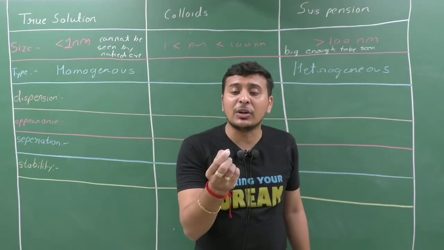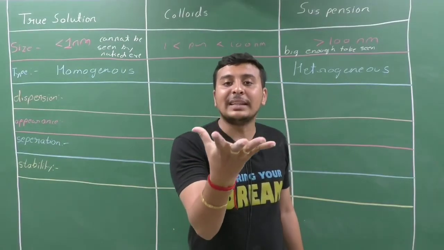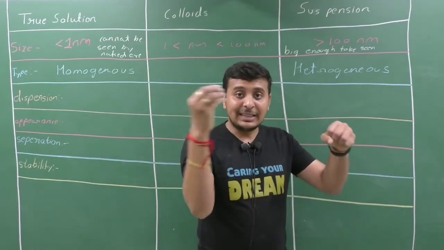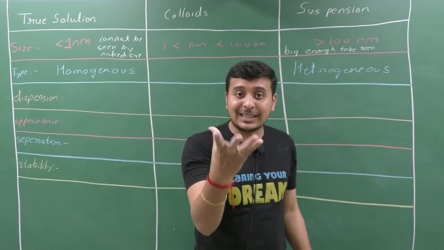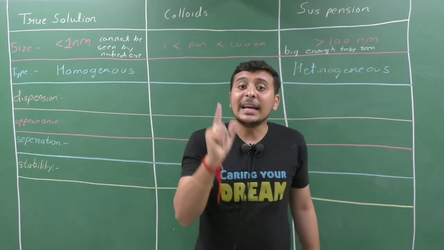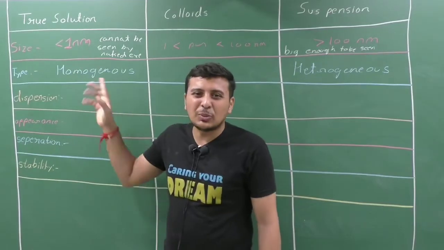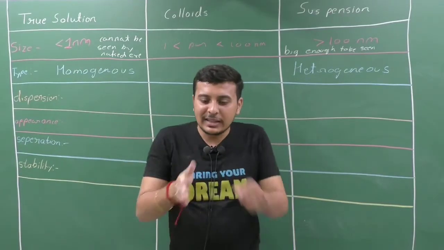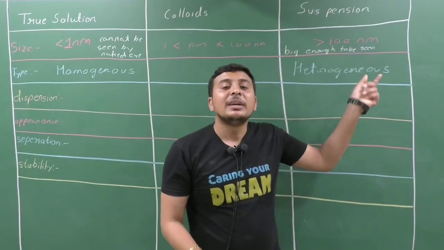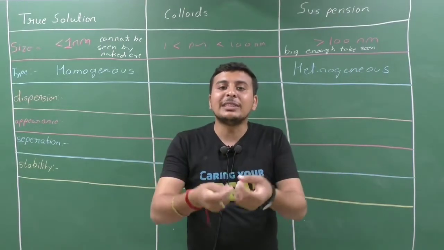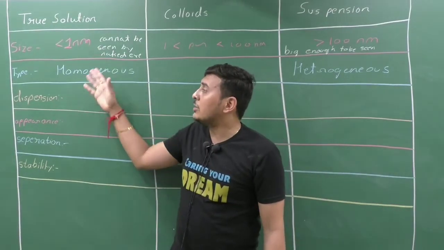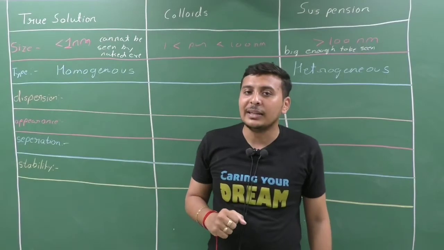What do we mean by scattering of light? It means spreading of light in different directions. When any light strikes any particle, it may scatter depending upon the size of the particle. If the particles are too small, they cannot scatter light. Clear? They will move away, the light will go in the same direction. But if the particles are big enough, then light will scatter, light will spread in different directions. Clear? So in a true solution, particles cannot scatter a beam of light.